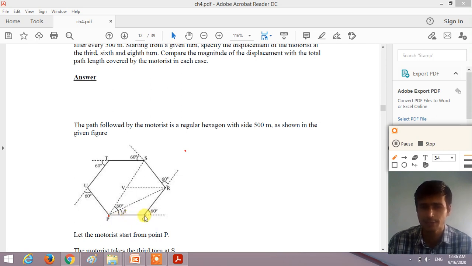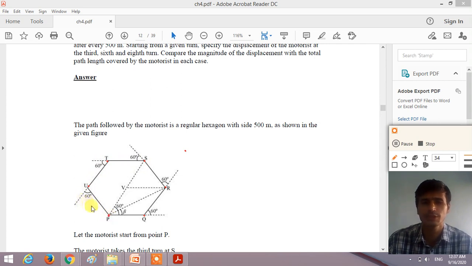Then it turns left and covers the distance of 500 meters and reaches the point R. Then again it turns 60 degrees and reaches the point S. Then again it turns 60 degrees and reaches the point T. Again it turns 60 degrees and reaches the point U. And again the motorcyclist turns 60 degrees and reaches the point P, right?